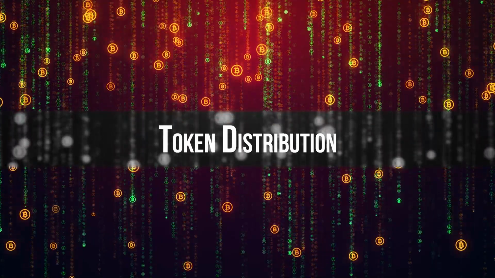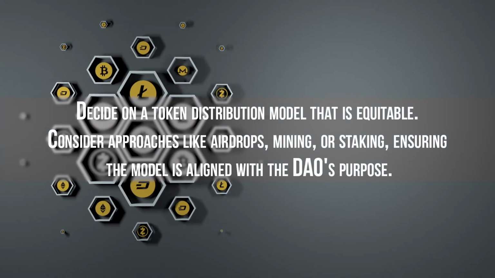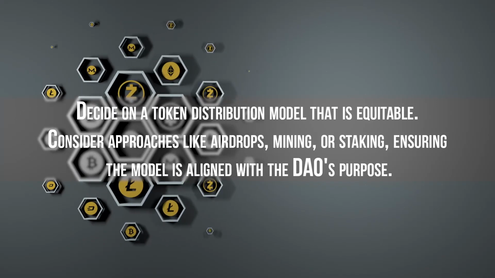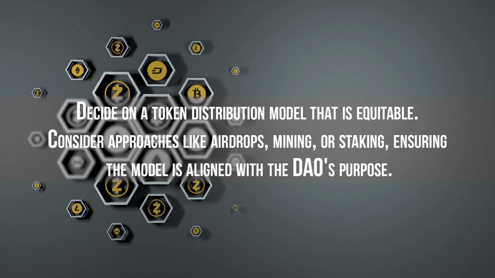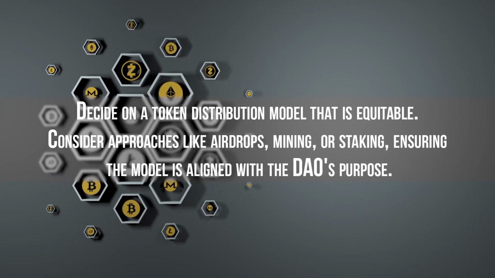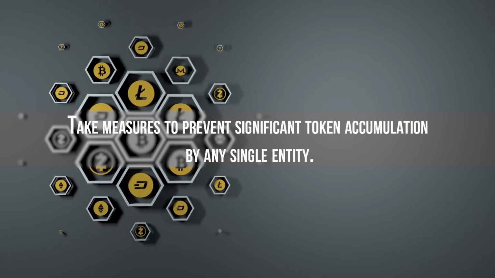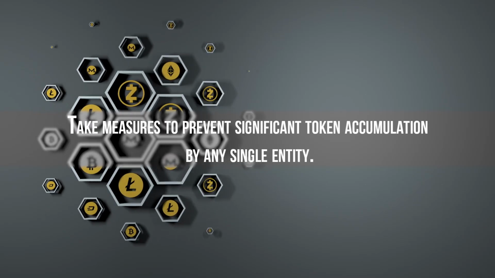Token distribution. Decide on a token distribution model that is equitable. Consider approaches like airdrops, mining, or staking, ensuring the model is aligned with the DAO's purpose. Take measures to prevent significant token accumulation by any single entity.